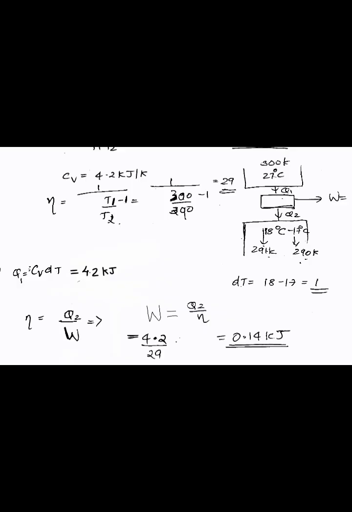That is Q2 is equal to Cv dT is equal to 4.2 kilojoule, because we know that Cv is equal to 4.2 kilojoule and dT is equal to 1. So we know eta is equal to Q2 by W. That means W is equal to Q2 by eta. This gives 4.2 by 29, and this is equal to 0.14 kilojoule. So the answer is 0.14 kilojoule.